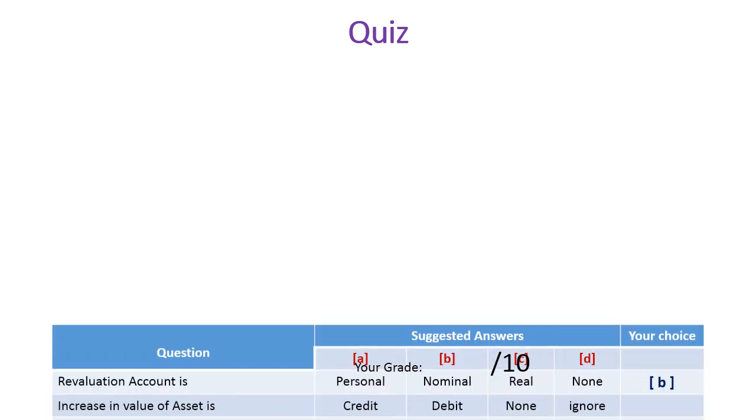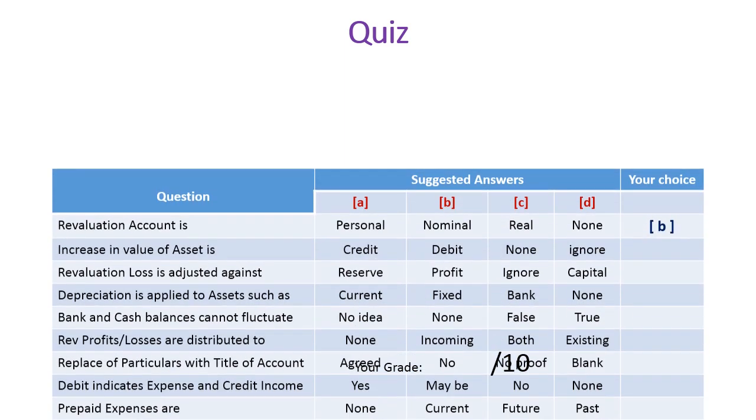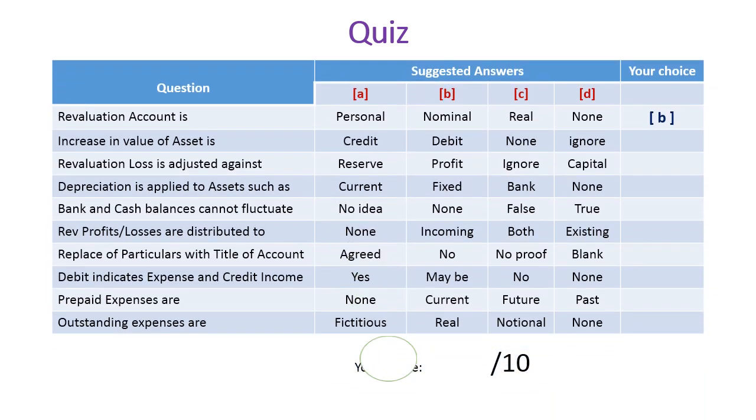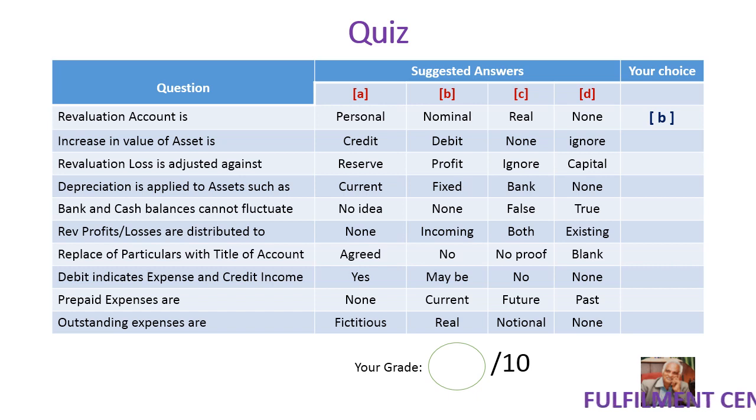Based on your understanding of the concepts, I have framed a quiz program for you. The table says the quiz area, that is the problem area, which suggests answers through A, B, C, D, and your choice. You have to indicate either A or B or C or D. Let us go. Revaluation account is A personal, B nominal, C real, D none. You have to indicate your choice.